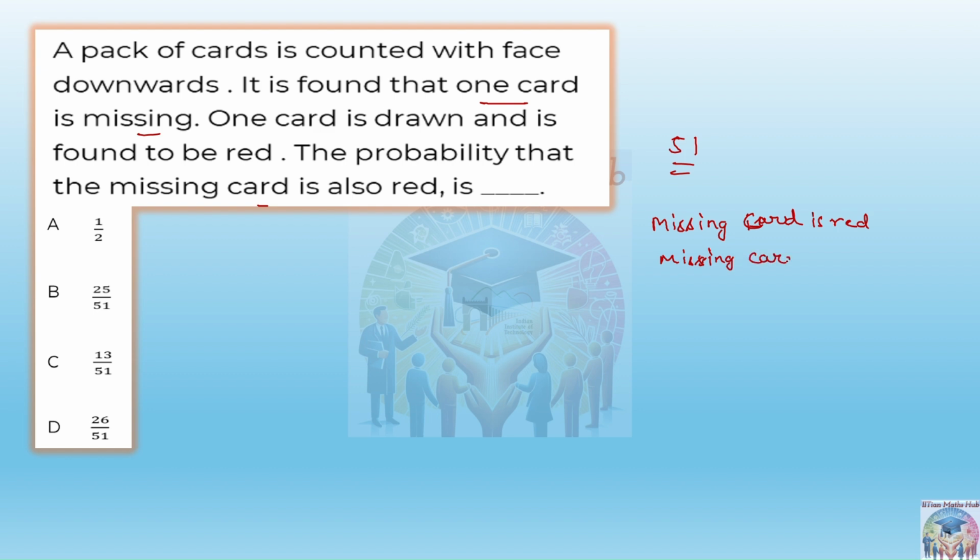But these are our B1 and B2 events, because the total event is that the card drawn is red, since lastly they are asking that. So A is the card drawn is red.